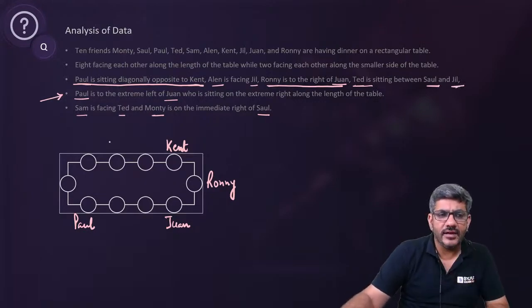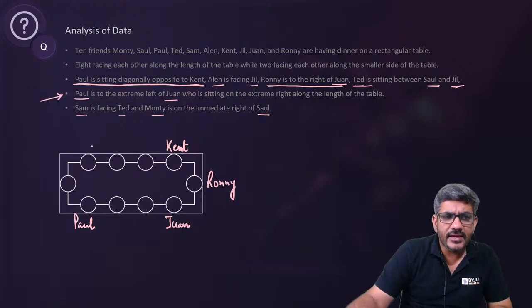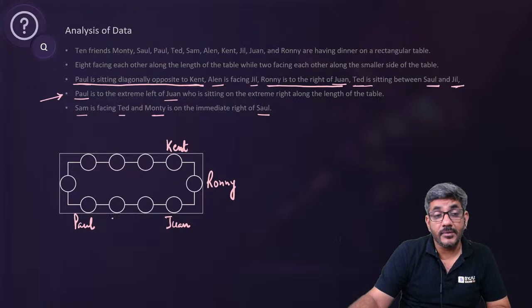कहां पर आ सकते हैं ये? Ted is between Saul and Jill. They can be here, right? Ted is sitting between Saul and Jill. They can be here. But the point is, Jill तो पक्का यहीं पर है फिर, because अगर Ted is sitting between Saul and Jill, they can't be here. So Jill is definitely there.